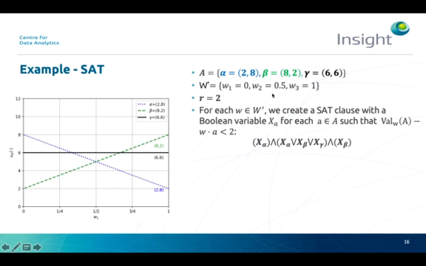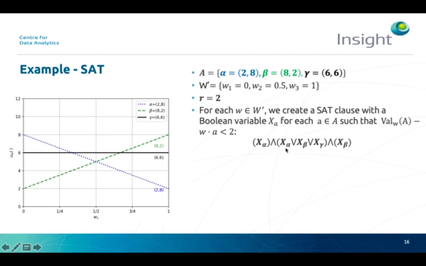Each clause is defined by a set of Boolean variables x, one for each alternative with a regret lower than the current upper bound. So in this case, the clause corresponding to W1 is x alpha, since the alternative alpha, with blue value function, has regret 0 in W1 equals 0, and it is lower than the current upper bound R equal to 2.